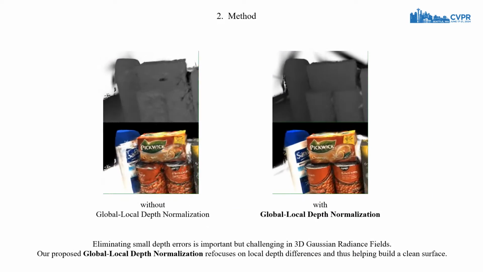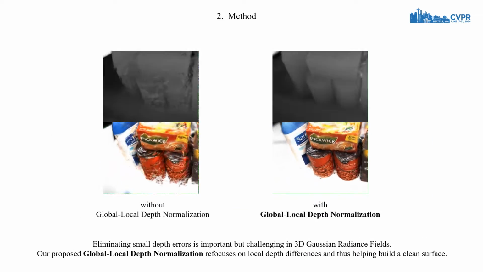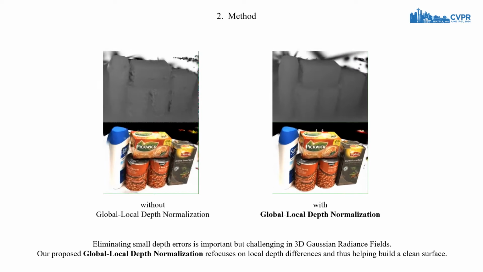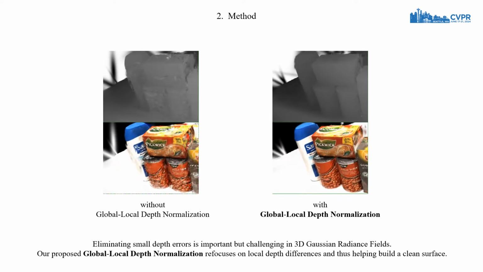Compared to NeRFs, eliminating small depth errors is important but more challenging in 3D Gaussian radiance fields. Our proposed global local depth normalization refocuses on local depth differences, and thus helps build a clean surface.